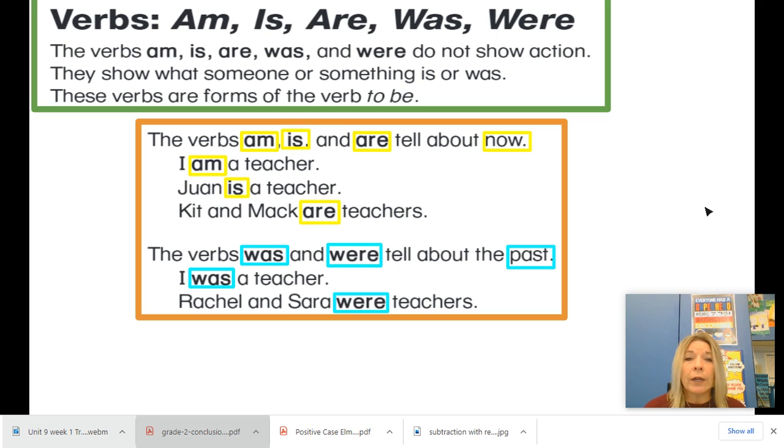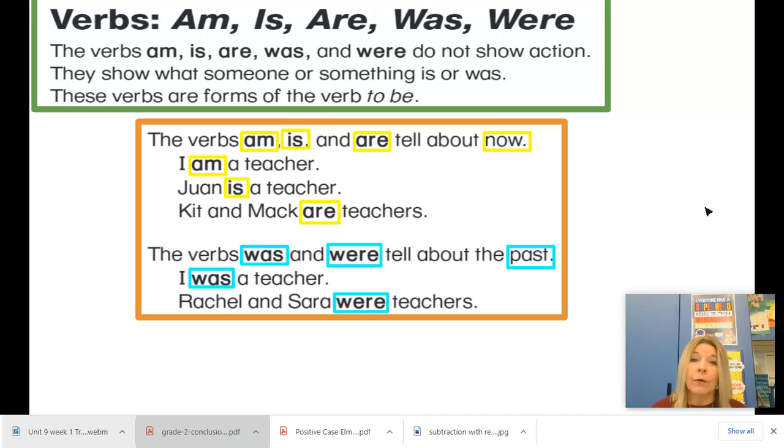Today in reading, we are going to talk about verbs. And verbs, as we've been practicing, are words that show action. They're something that you can do. But today we're going to look at some special verbs that don't show action, but we need them in a sentence so that the sentence makes sense.